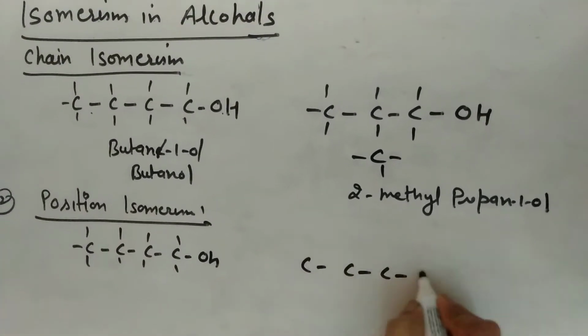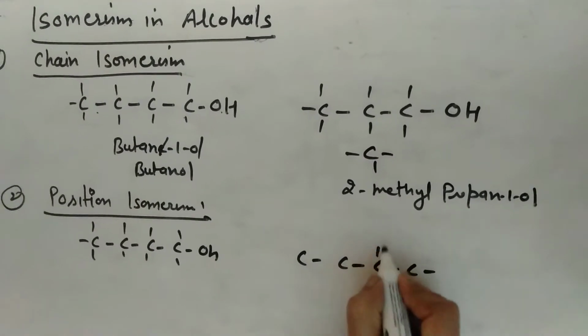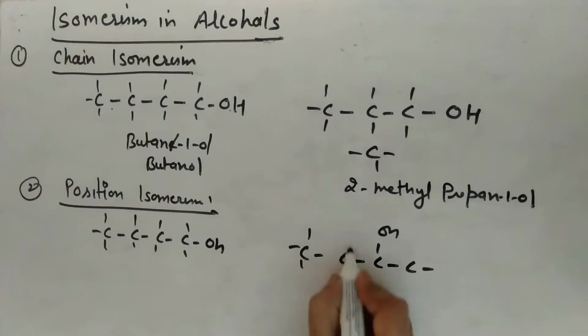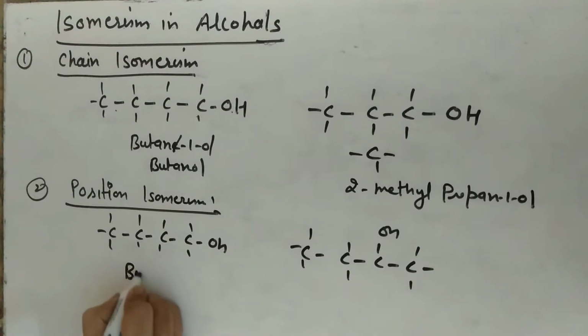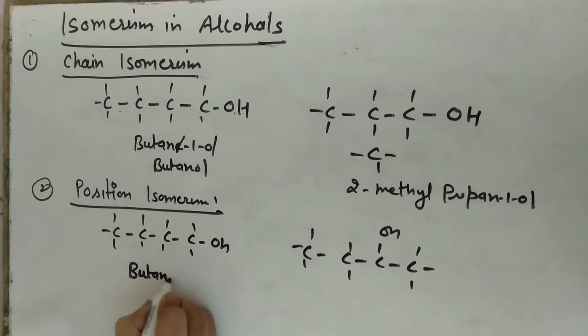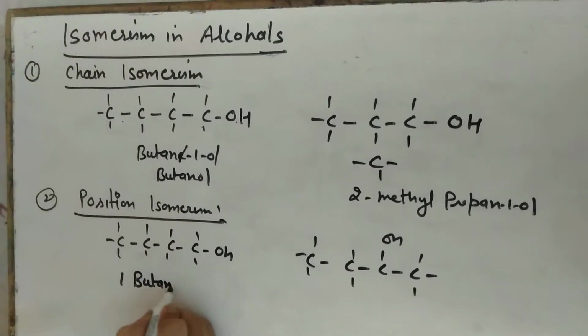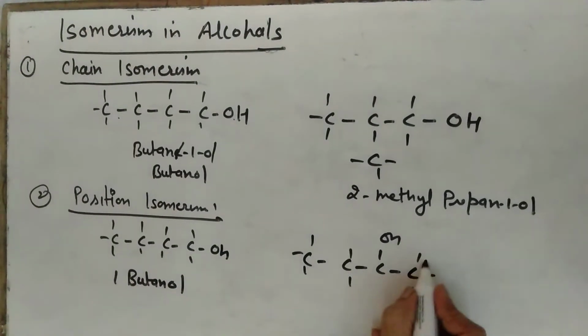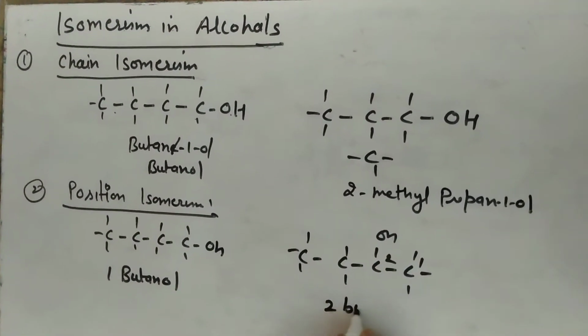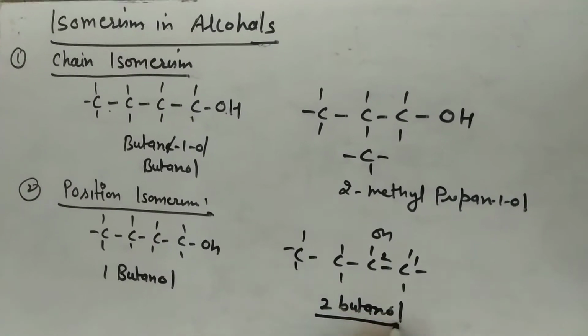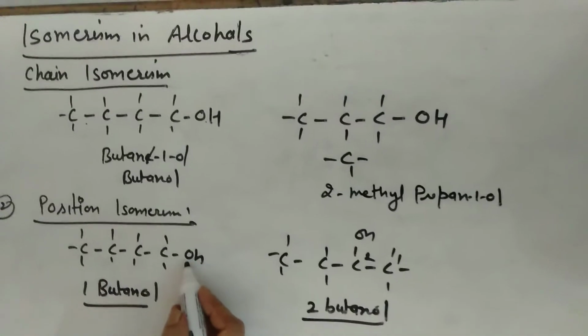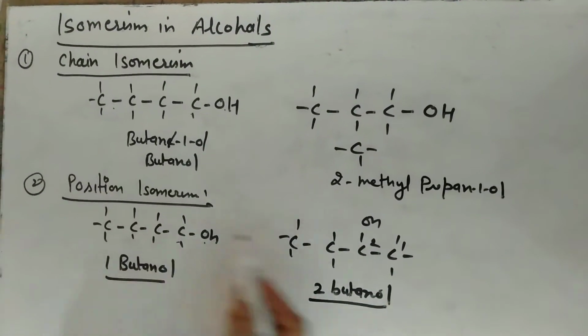You can write this: butan-1-ol, where the OH is at position 1, and butan-2-ol. It means the position of the hydroxy group changes.